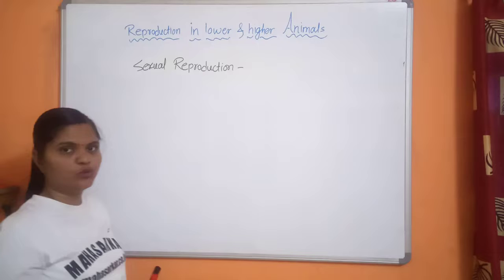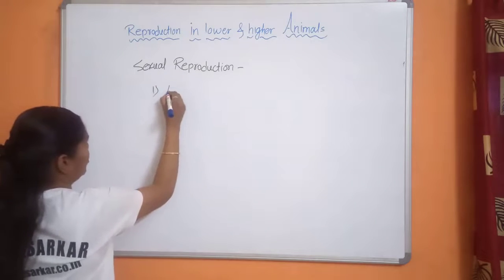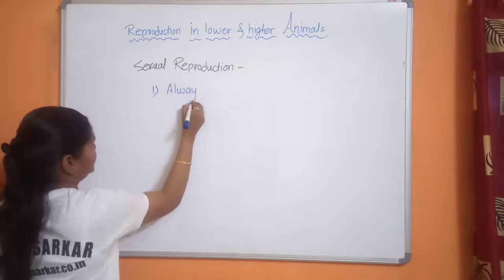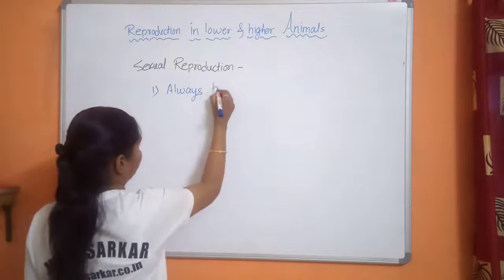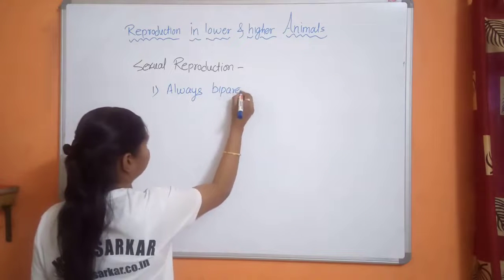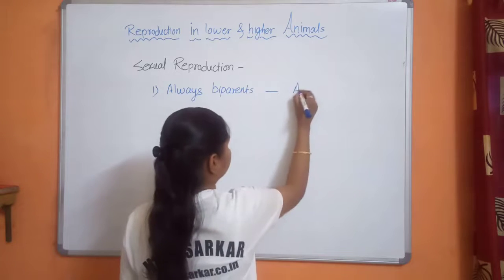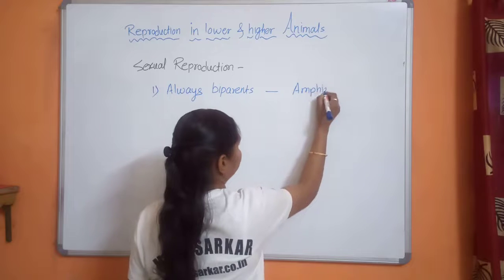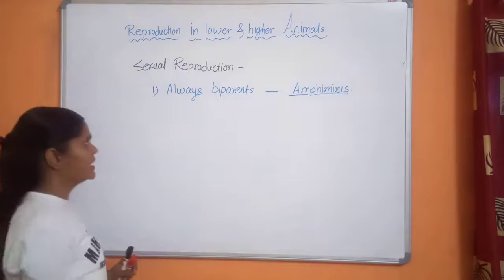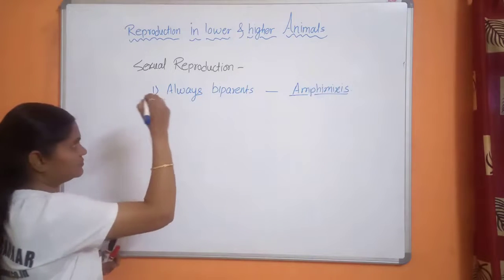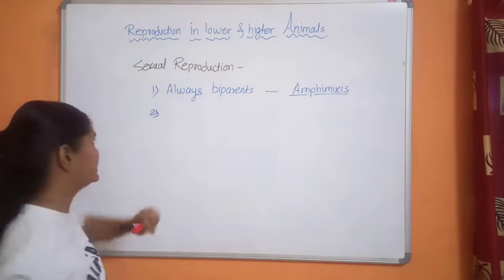Now we see the characteristics of sexual reproduction. The organisms produced through sexual reproduction are always biparental. Male and females are involved in this reproduction, so it is always biparental. That's why it is also called amphimixis, biparental reproduction.